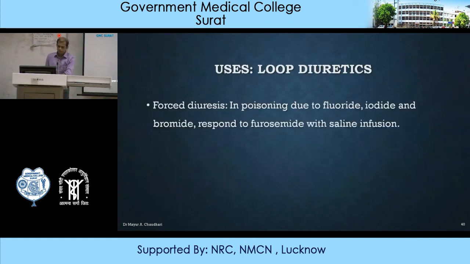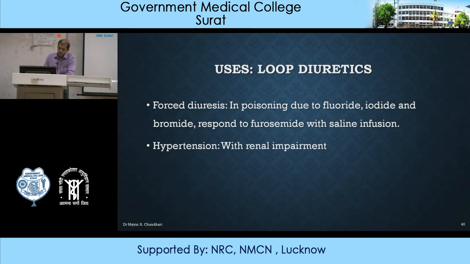Then many types of poisoning we need to do forced diuresis, like in poisoning due to fluoride, iodide, bromide. Whenever we need to do forced diuresis, furosemide is given along with saline infusion, and that will help to clear out this poison from the body rapidly.